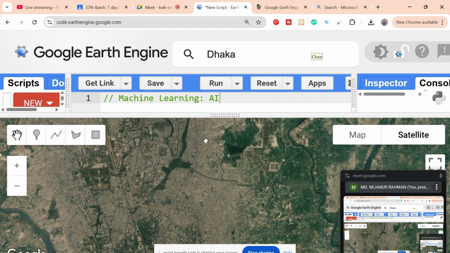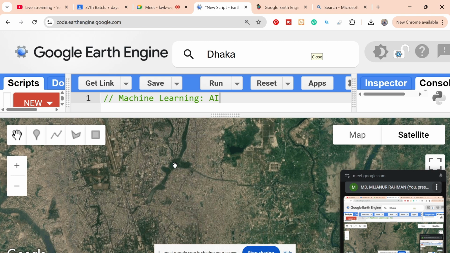So I simply teach my machine. Suppose I teach my machine it's a vegetation. Now it learns the pattern of vegetation and predicts all of the vegetation in my city. Suppose I teach it's a water body. This machine learns from this data pattern and easily predicts all of the water in my city. I will explain step by step, then you can get a better idea. So this is the machine learning concept.